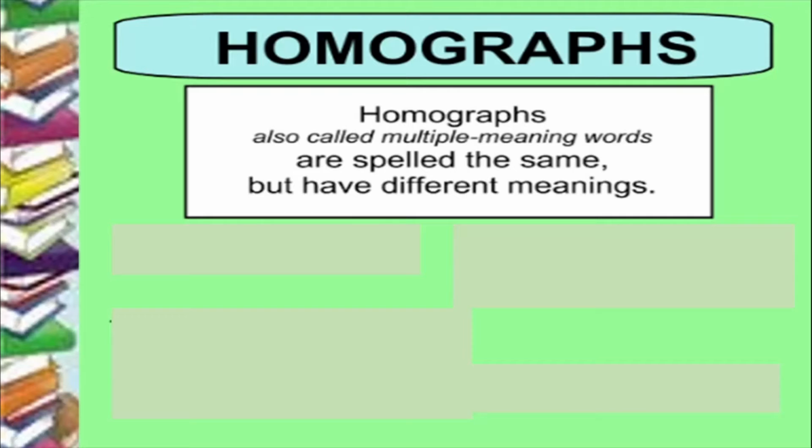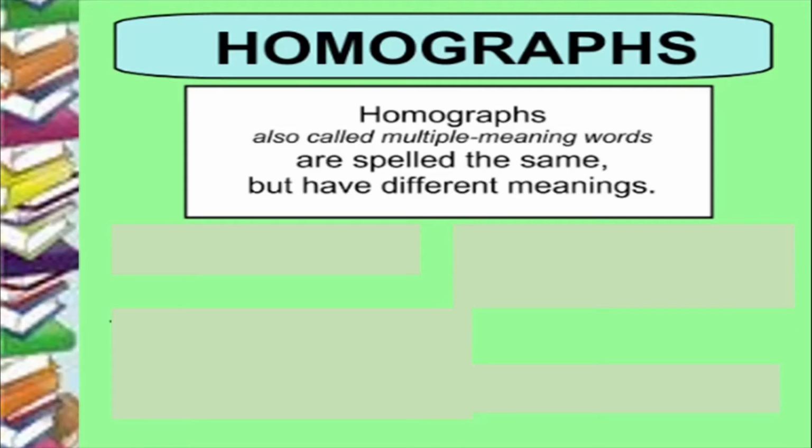We also did a very interesting exercise on homographs. We understood what the meaning of homographs are because the poem is full of homographs. Each line in the poem has got a homograph. We did an example also to that effect in the previous part of the lesson. So homographs are also called multiple meaning words. So words which are spelled the same but they have different meanings.